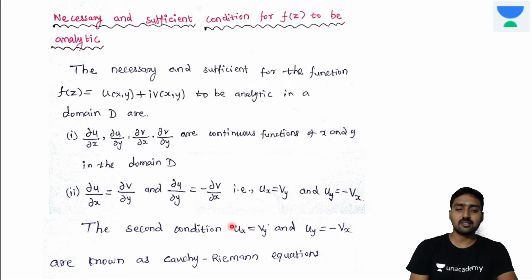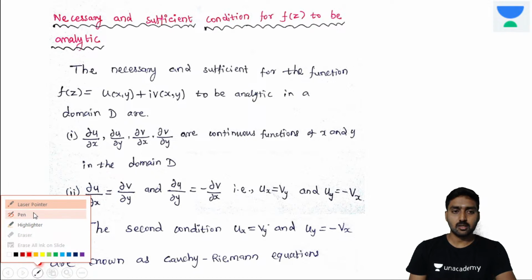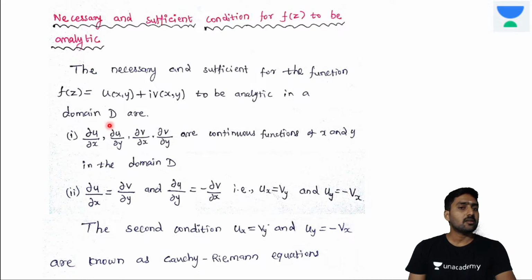So whenever they are giving some complex function f of z, what are the conditions that need to be satisfied in order for it to be analytic? There are two conditions.